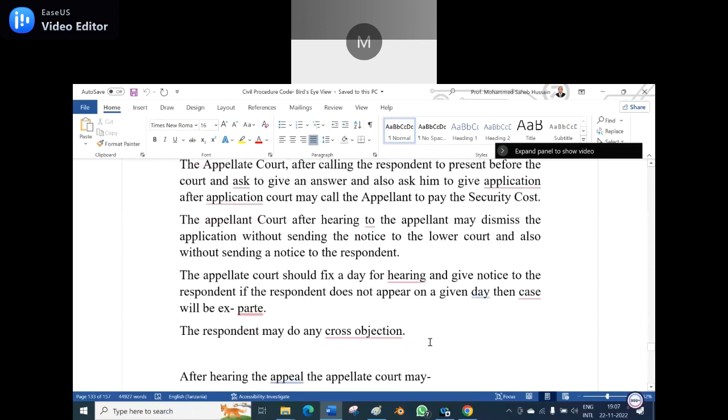The appellate court fixes a day for hearing and gives notice to the respondent. If the respondent does not appear on the given date, the case will be ex parte. In case the party is not present, but the counsel is present on behalf of the party, what will happen? The court may not give the ex parte decision. Is it?